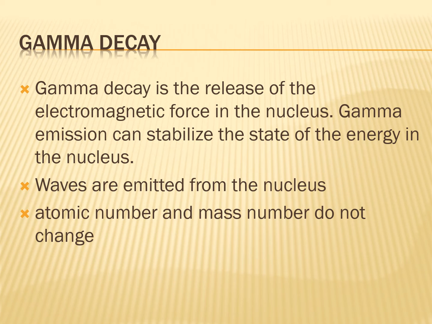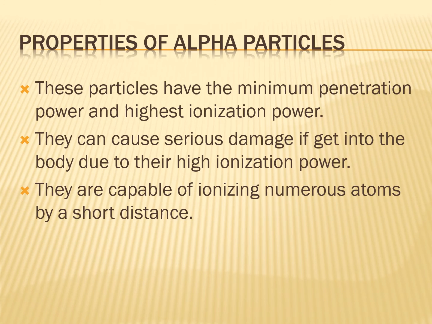Only the radiation takes place. Only gamma rays come out of the parent nucleus, and this parent nucleus, which was initially unstable, becomes stable with the emission of gamma rays.